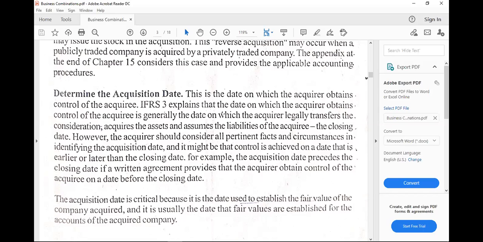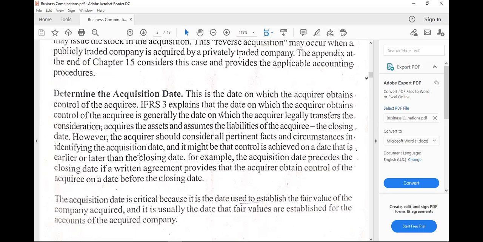So when the business that is acquired, meaning the acquiree, has been done with all its legalities and the closing, dissolution, and all, this would be the time that control is obtained by the acquirer. So that is the acquisition date.